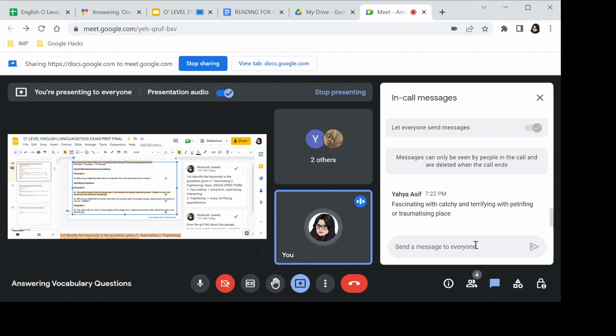Now, fascinating can be catchy, but it will completely change the meaning if you write catchy. We need to think about why does she find it fascinating. She was a little child and she was kind of intrigued and interested in it. If something is fascinating, it usually is catchy. It usually draws the attention of the person. It usually attracts the person, right?